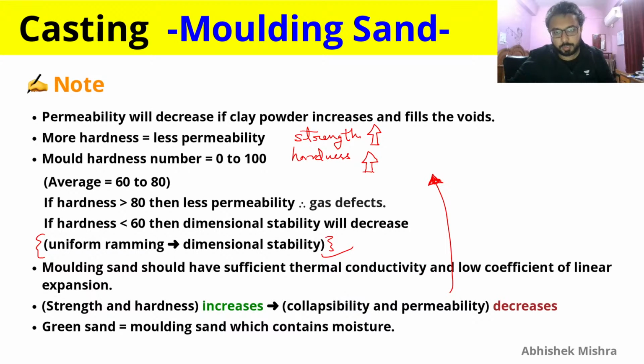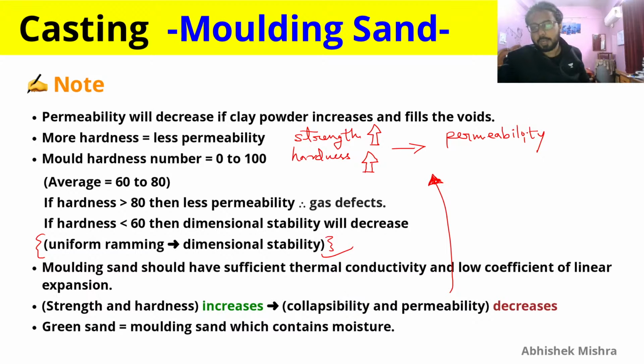And if these two things are given, then what will happen to your permeability and collapsibility? So if strength is increasing or hardness is increasing, you can say by looking into that information only that permeability will decrease, and collapsibility will also decrease. So just remember this to answer one of the questions involving these terms or properties.